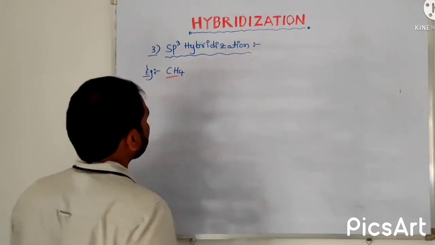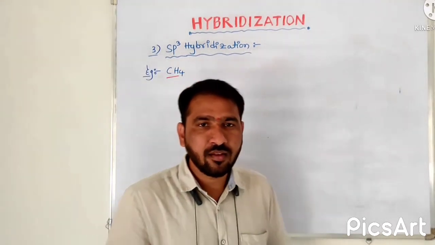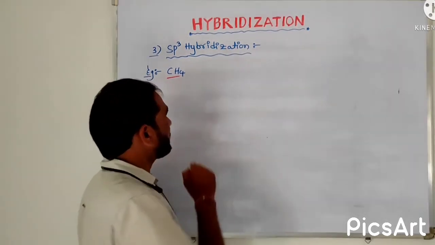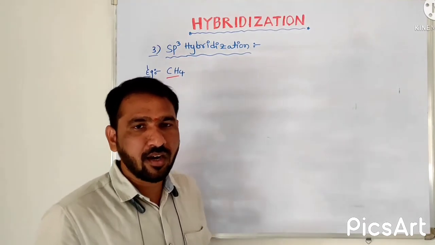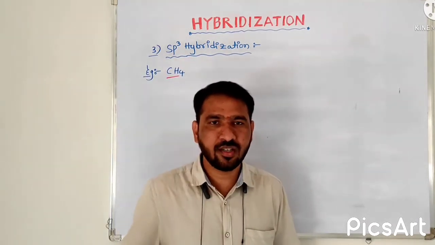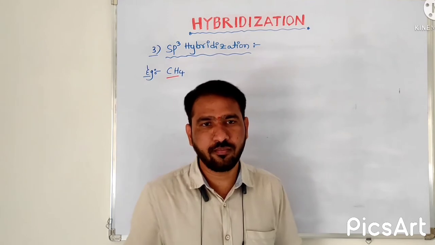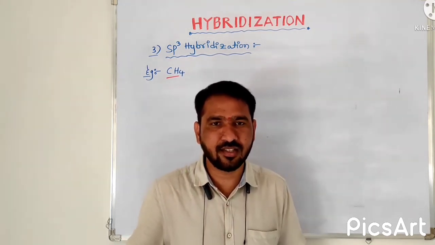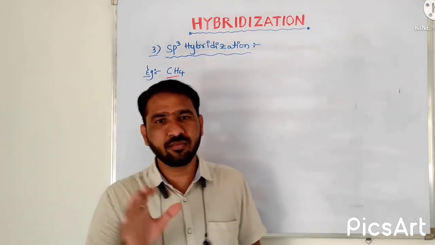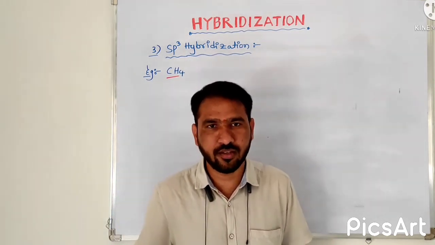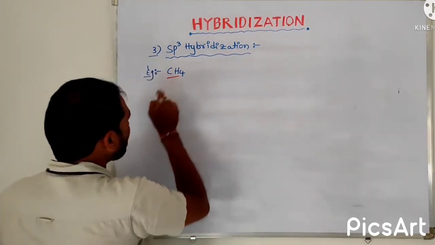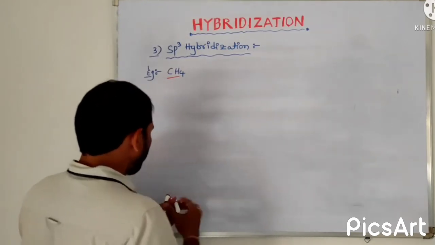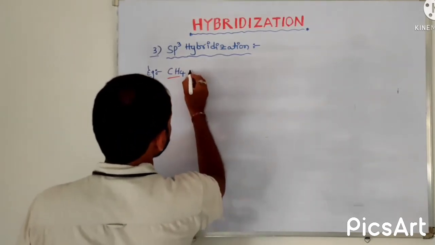In this, what is the central atom? Carbon and hydrogen, these two types of atoms, are there in the methane molecule CH4. Carbon can form 4 bonds, hydrogen can form 1 bond. As I told, the atom which forms more bonds is considered the central one, and the one which forms fewer bonds is considered the surrounding atom. Based on that fact, carbon is the central atom and hydrogen is the surrounding atom. So the central atom is carbon.